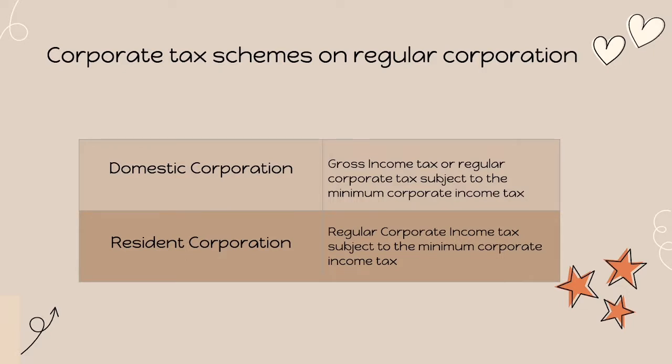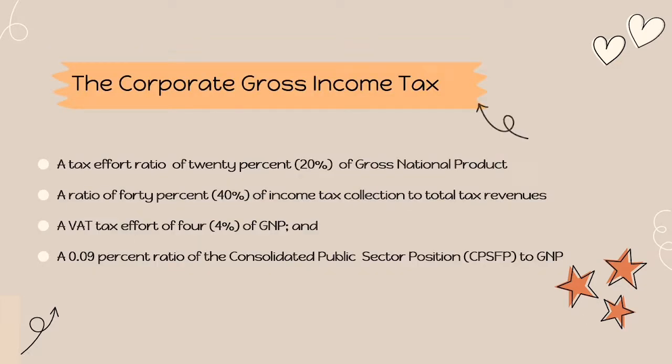Domestic corporation is gross income tax or regular corporate tax subject to the minimum corporate income tax or MCIT, while the resident corporation is subject to regular corporate income tax subject to the minimum corporate income tax. Under the NIRC, which is the National Internal Revenue Code, domestic corporations may have an option to be taxed at either the corporate gross income tax or the regular corporate income tax that is subject to the minimum corporate income tax or MCIT. The corporate gross income tax.